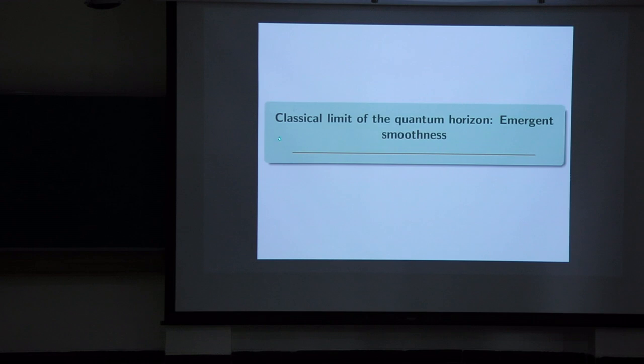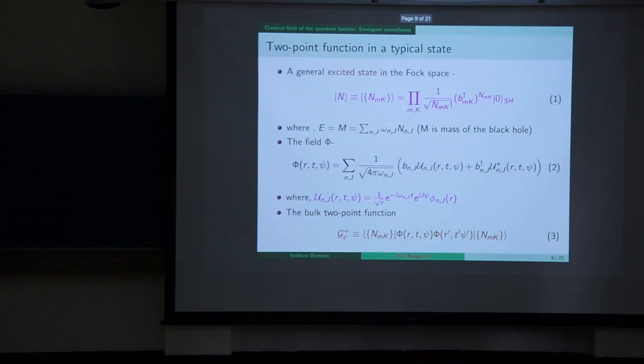So now let's have a look at the classical limit of the quantum horizon and the emergence of the smoothness of the horizon from that. To see that, we will first do the calculation of a two-point function in a typical state. So equation 1 is the generic excited state in the Fock space. This Fock space is created by the excitation of a scalar field on top of the stretched horizon vacuum. The energy of this state we take to be equal to the mass of the black hole.